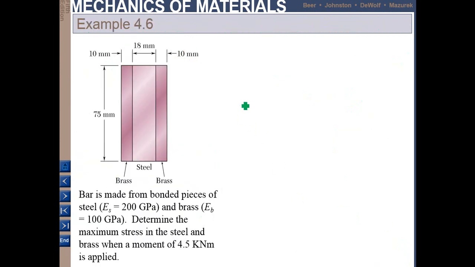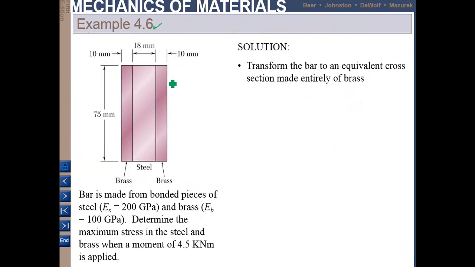Okay, look at this example 4.6. This beam is made of two materials, steel and also brass. This is steel, this area, and this is brass, this one and also this one.